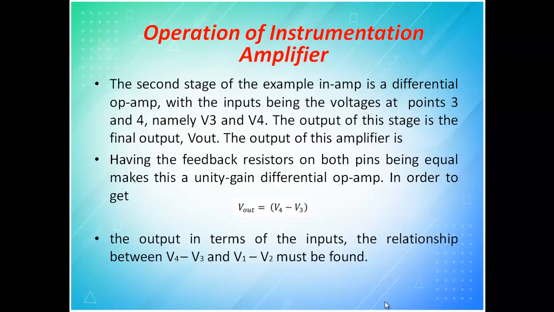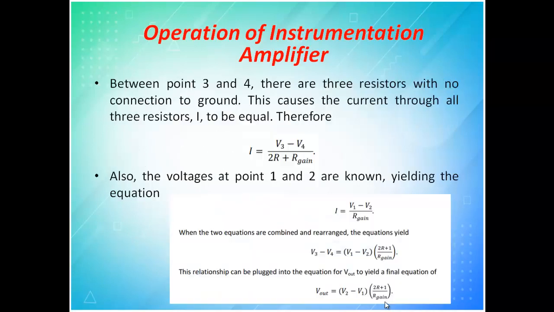The output of this amplifier will be V4 minus V3. The relation between V4 minus V3 and V1 minus V2 must be found. For that we have the formula for calculating I, that is V3 minus V4 divided by the remaining R2 plus the gain resistor, and if you simplify it, finally you get V2 minus V1 into 2R plus 1 by R gain.